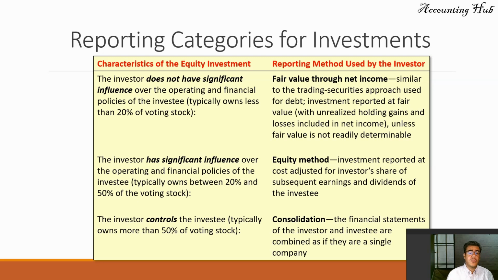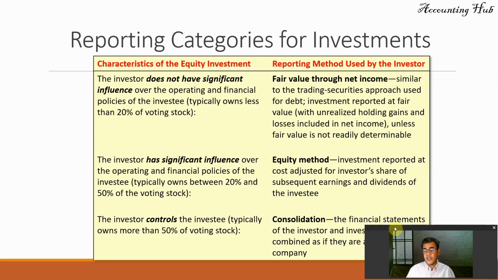So how do we work when we don't have significant influence? When we own shares, when we own stocks, we work with fair value through net income, just like bonds when we have them for trading. Similar to the trading securities approach used for debt. Investment reported at fair value with unrealized holding gains and losses included in net income, unless fair value is not readily determinable. So usually when we purchase stocks that are not available on stock markets.